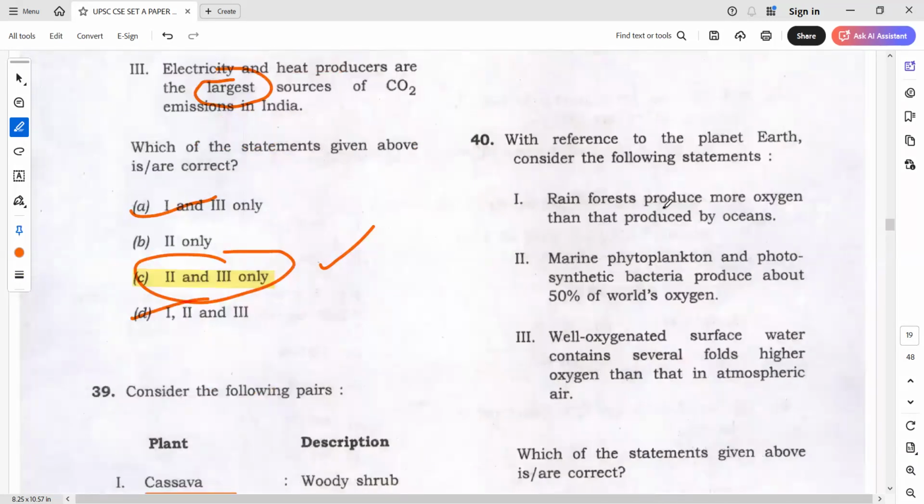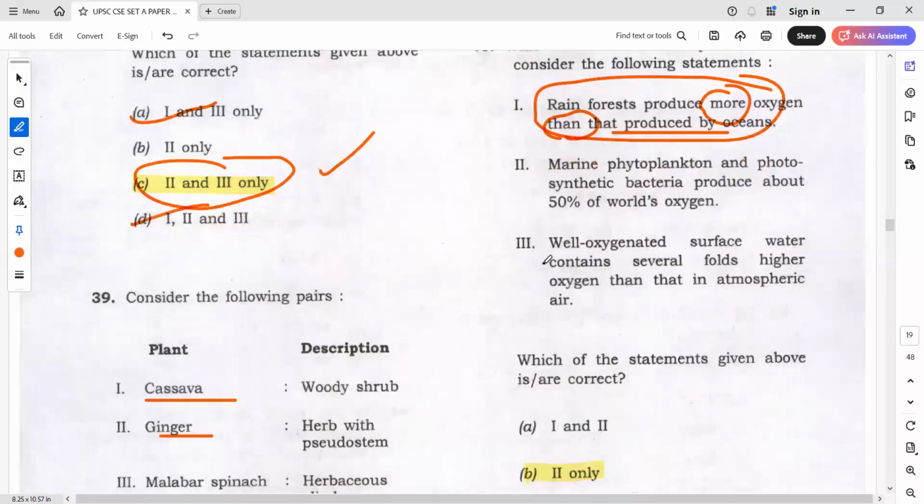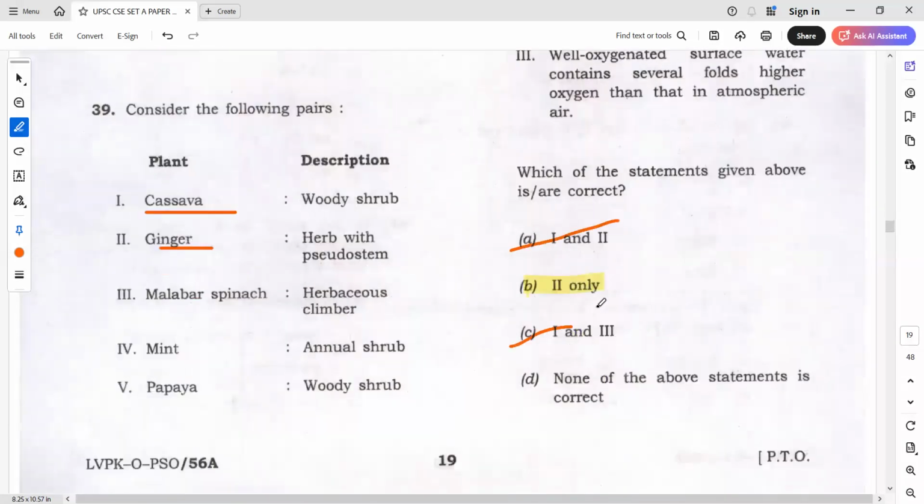Fine. Next, here also, with reference to planet Earth, consider the following statements. Rainforest produce more oxygen than that produced by oceans. What is this statement, which we discussed in the discussions also? What is this kind of statement? Comparison. Very good. Comparison statement. So if I eliminate 1, 2 only is there, none is there. Which is the best option? 2 only and none. I asked you, basically, better not go with none. Very rarely we go with none. So best option will be 2 only.